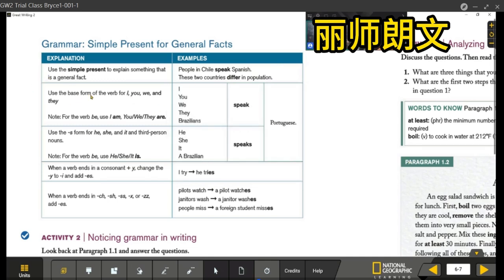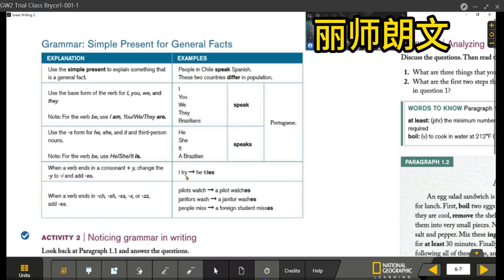Now, use the base form of the verb for I, you, we, and they. So for I, you, we, they, Brazilians, you use speak. No need to add s. For the third person nouns, third person 第三人称单数 he, she, it, or a Brazilian, you add s to the verb. Speaks Portuguese.